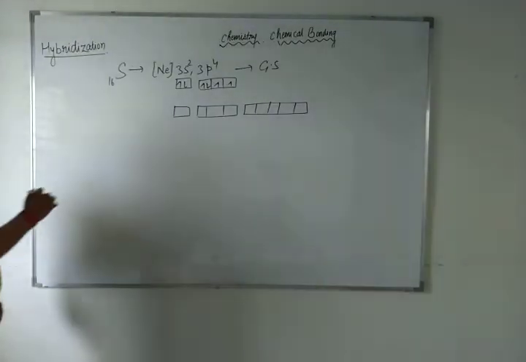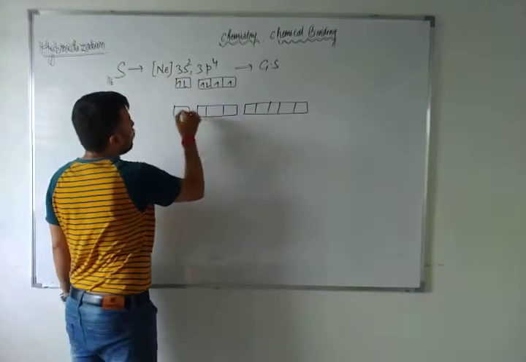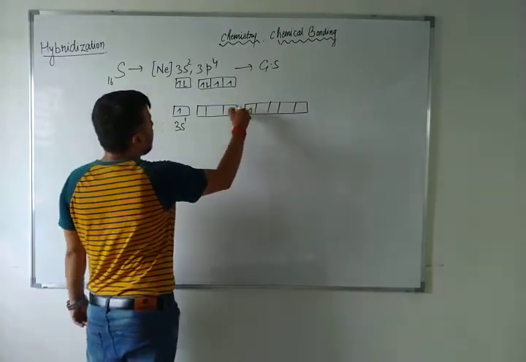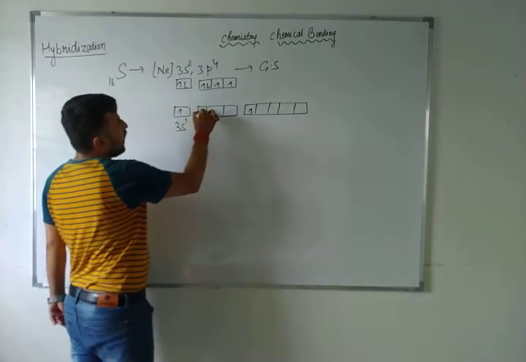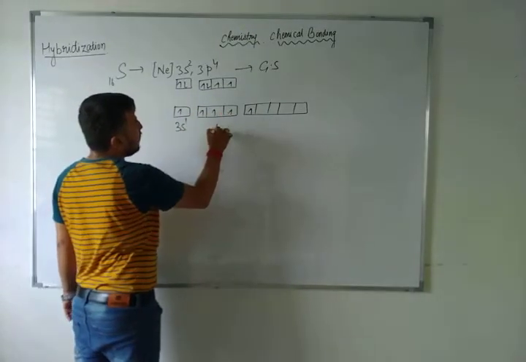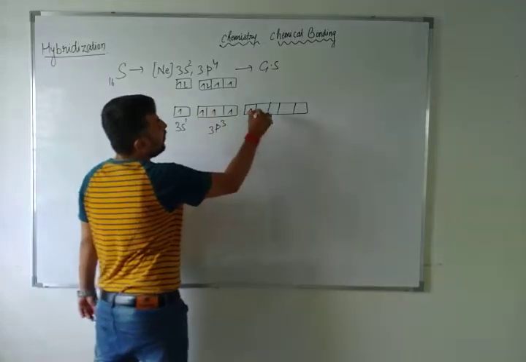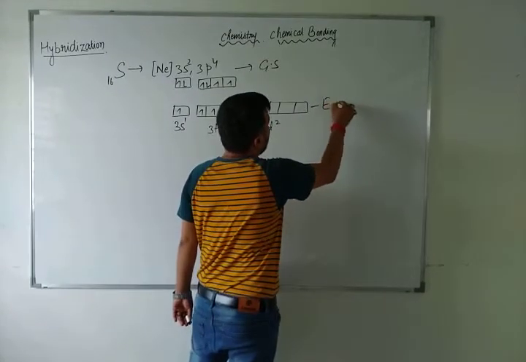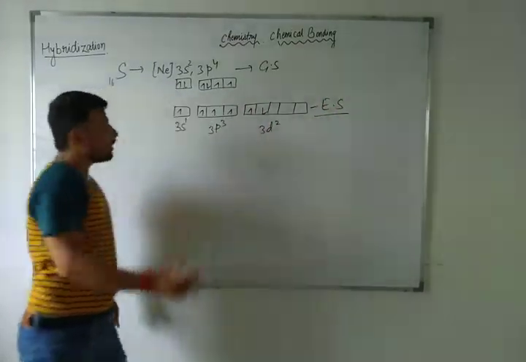You will take one electron into 3d. That will be 3s1, and one electron has shifted to 3d. There will be 3p3 electrons, and one electron in 3d. This is the excited state, meaning energy redistribution. What we have done is energy redistribution.